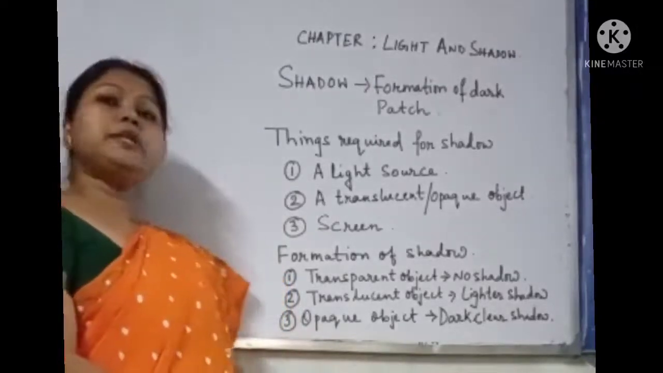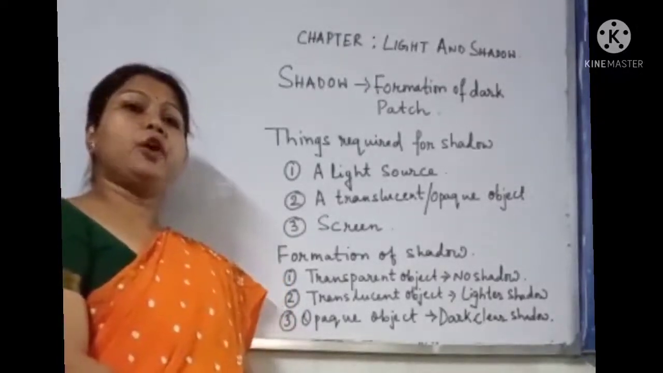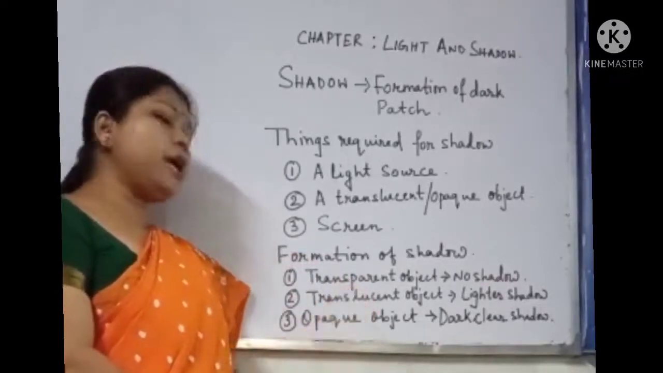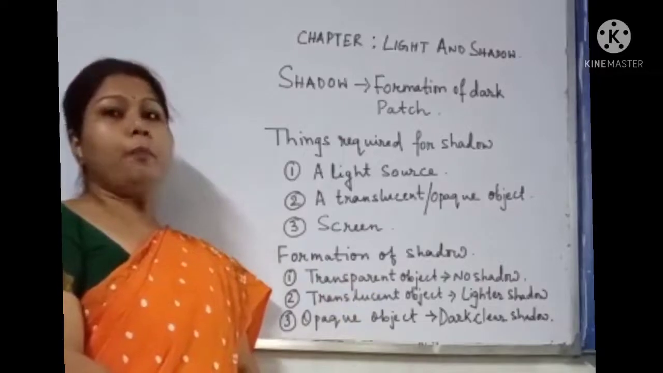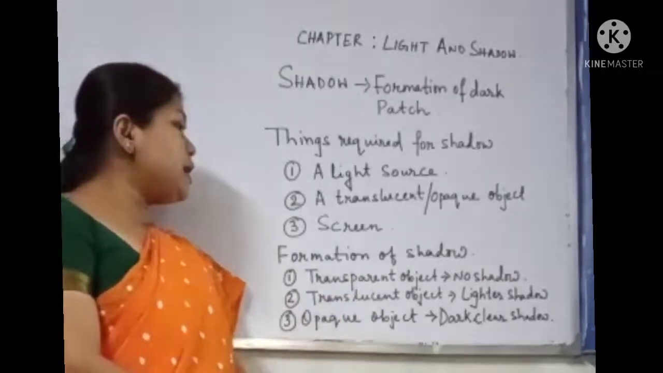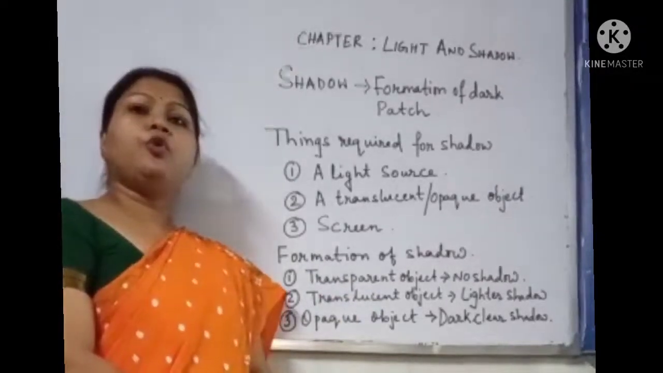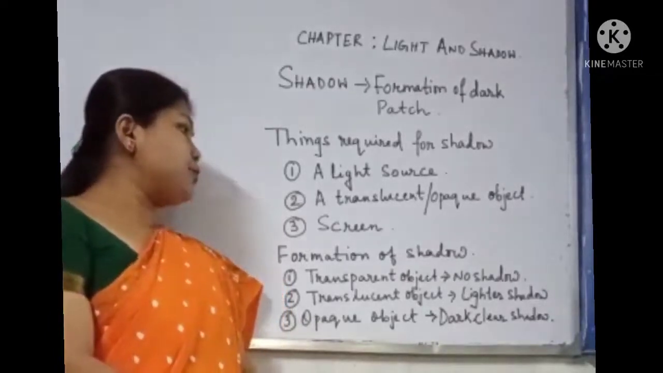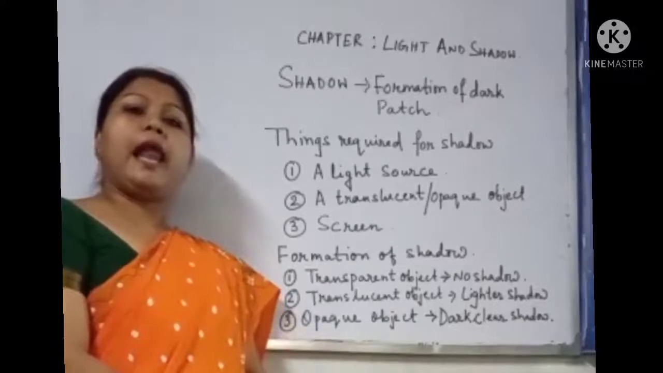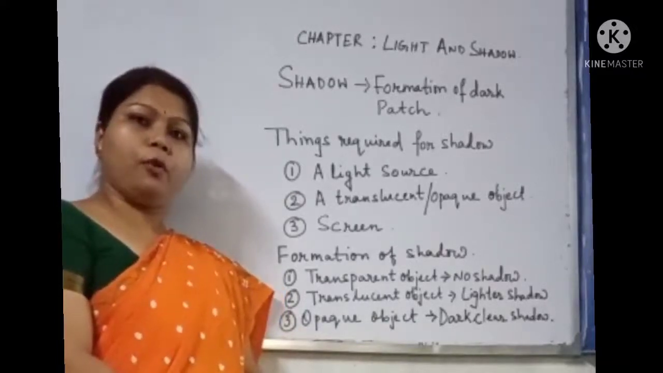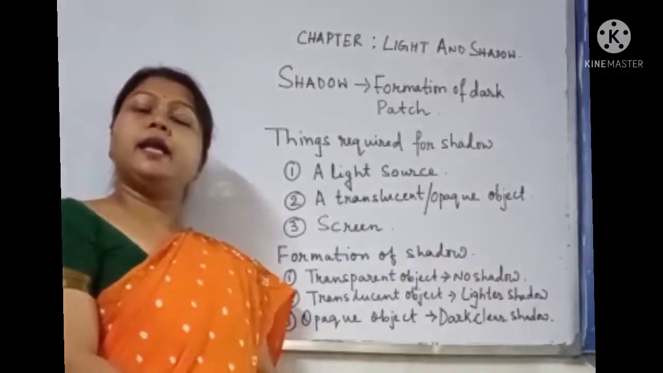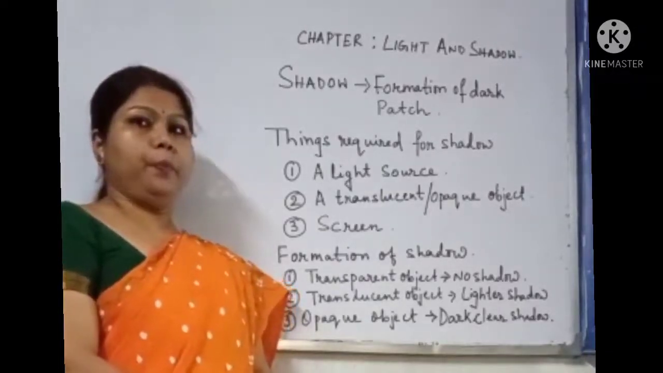Now, formation of shadow in different objects, that is transparent object, translucent object, and opaque object. In case of a transparent object, no shadow will form. In case of a translucent object, a lighter shadow will form. And with an opaque object, a dark and clear shadow will form.